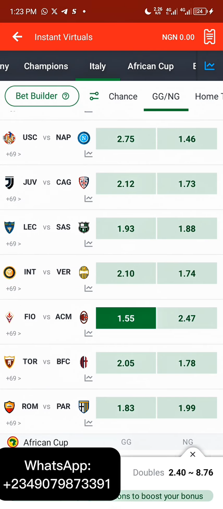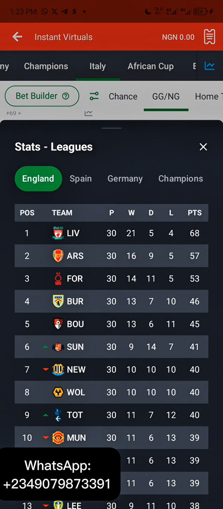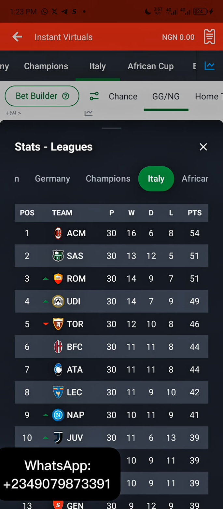Now what is the next thing we want to do? We actually want to check if Fiorentina or AC Milan is among the top 5 teams in the Italy league. So let's go over to the Italy Serie A league. As you can see now, AC Milan is among the first 5 teams, and it doesn't have this red arrow.